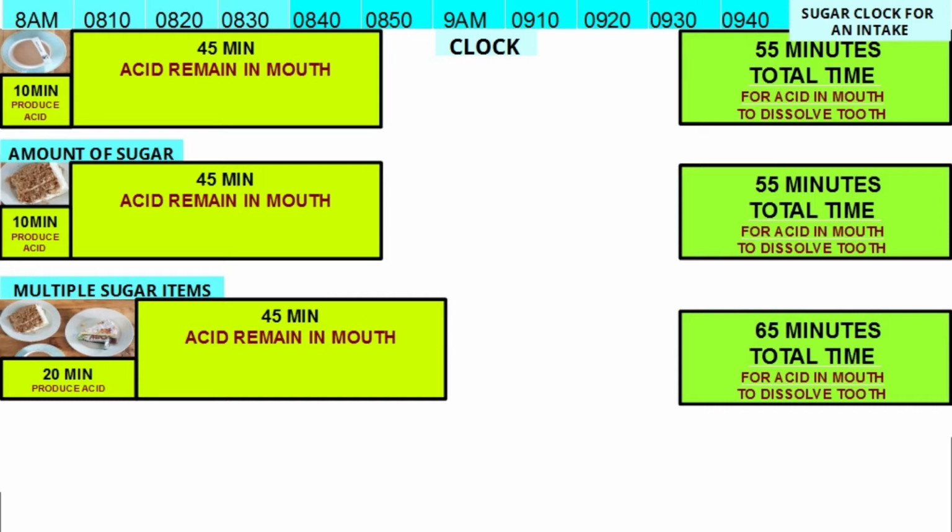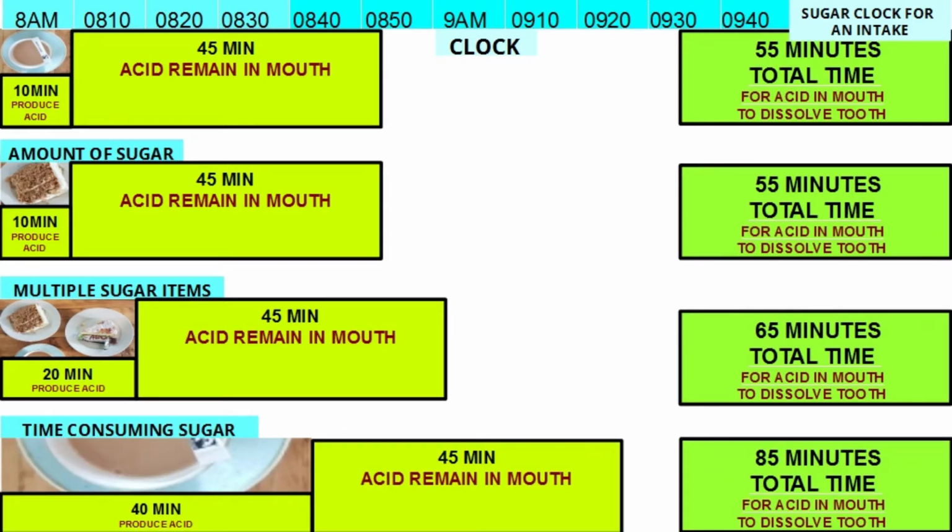Having tea with 5 grams of sugar over 10 minutes has a sugar clock of 55 minutes. Having 2 cakes and chocolate consumed in 20 minutes has a sugar clock of 65 minutes. Once you have any sugar, the sugar clock starts ticking. So it is better to have all your sugar items in one short meal than over many meals, because you have a smaller sugar clock.